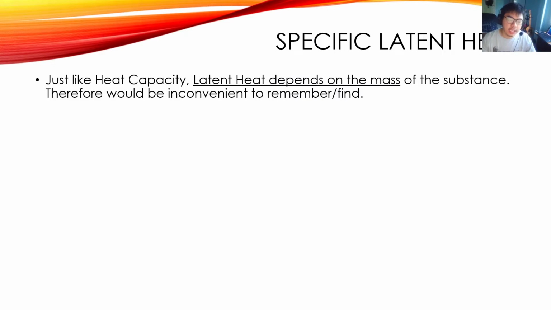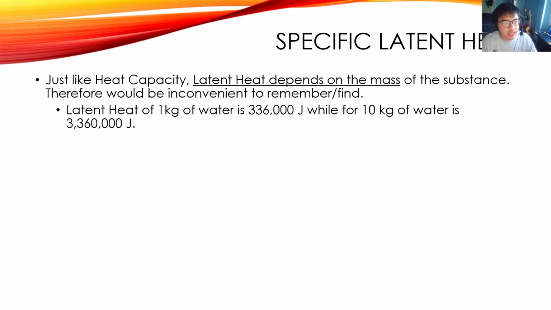So just like heat capacity, latent heat also depends on the mass of the substance. Therefore, it will be inconvenient and also hard to remember or find the value for each substance. Here's an example. Latent heat of 1 kilogram of water is 336,000 joules, while 10 kilograms of water is 3,360,000 joules.